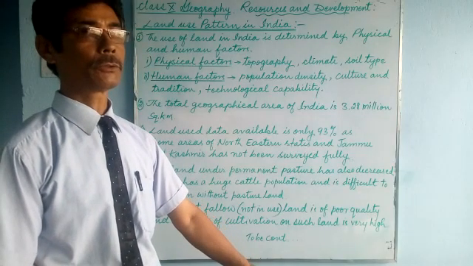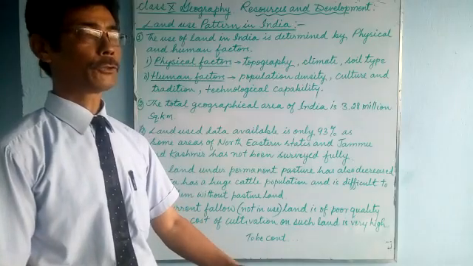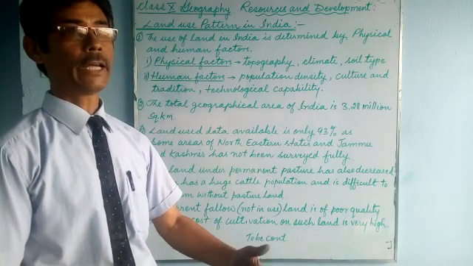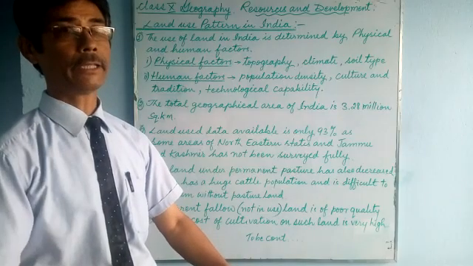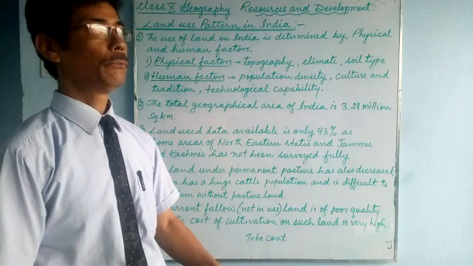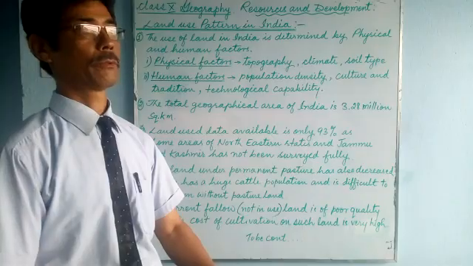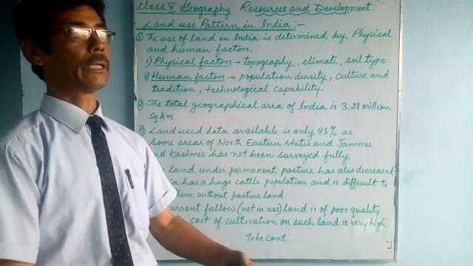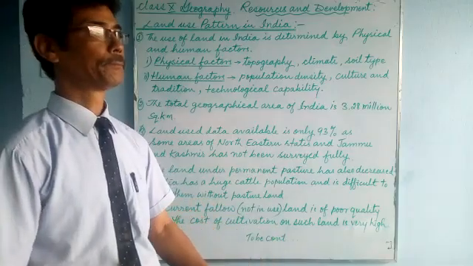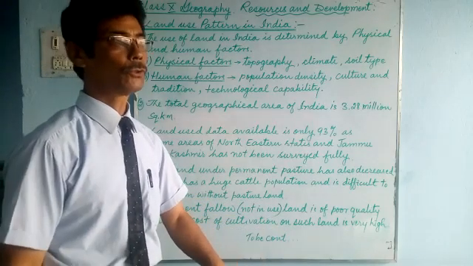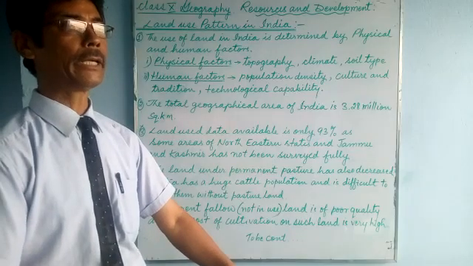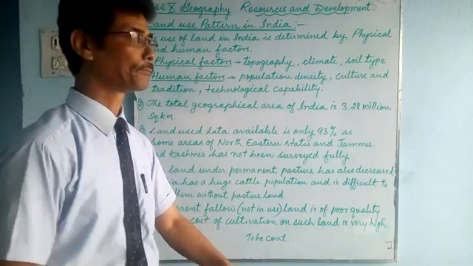We have also learned that it is finite. It cannot be expanded. It is fixed, so we must use the land resource wisely, carefully, after proper planning.